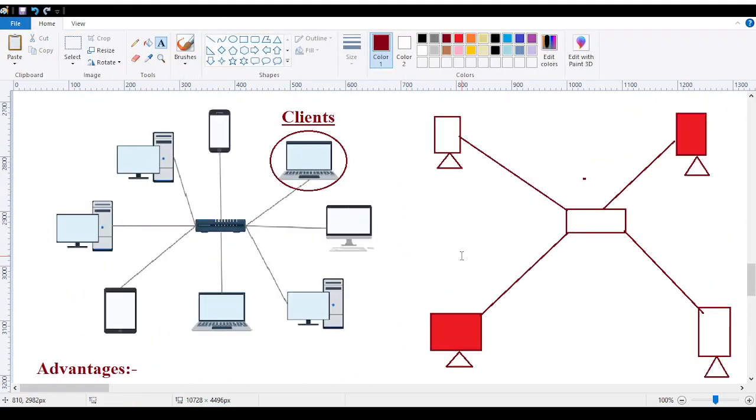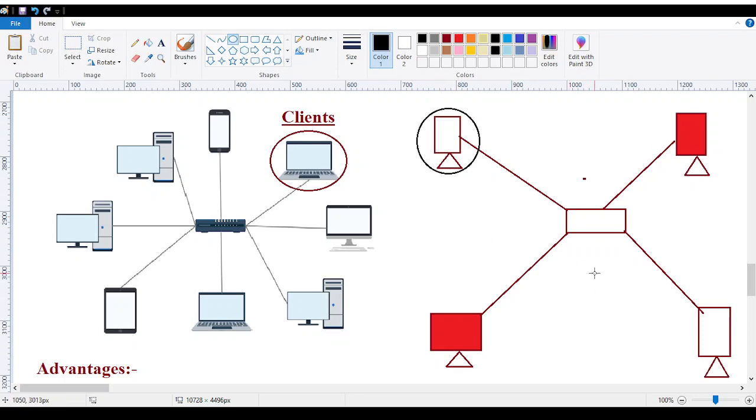Efficient troubleshooting: if I encounter a problem over here, only this portion is damaged. This portion will not work, but it is not going to affect any other part of the environment. It means I am going to have the problem over here only. It is not going to damage my whole network connectivity.